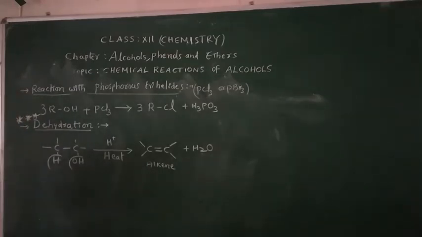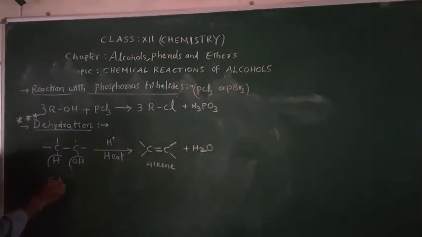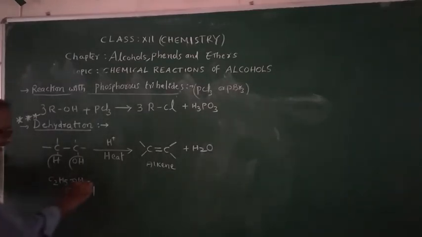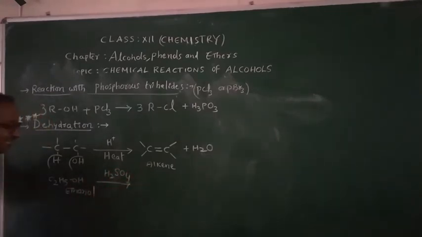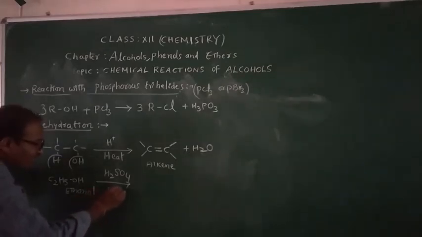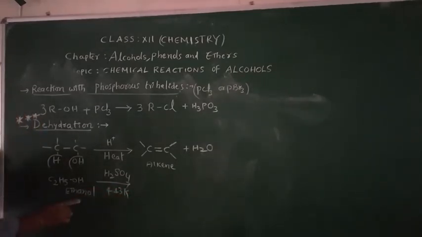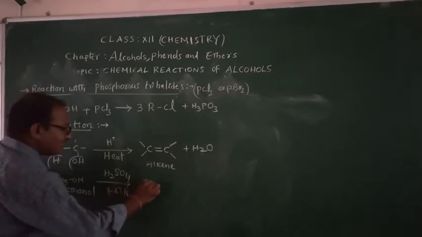Different conditions are required for different types of alcohols. For example, in case of ethyl alcohol, this is called ethanol. Ethanol, in presence of sulfuric acid, a dehydrating agent, children, at 443 Kelvin temperature, you are going to get C2H4.